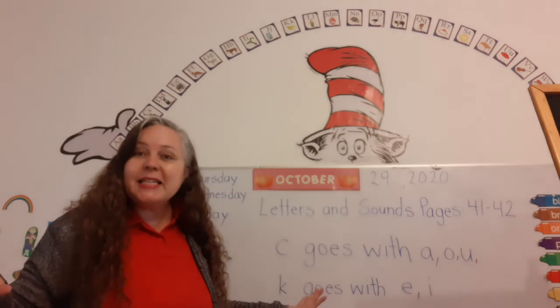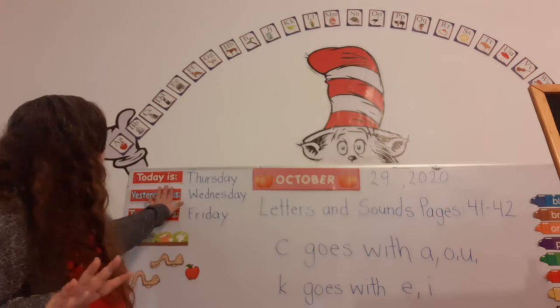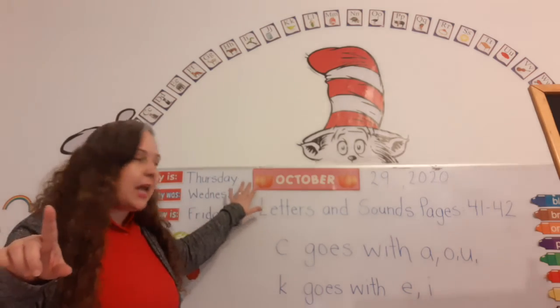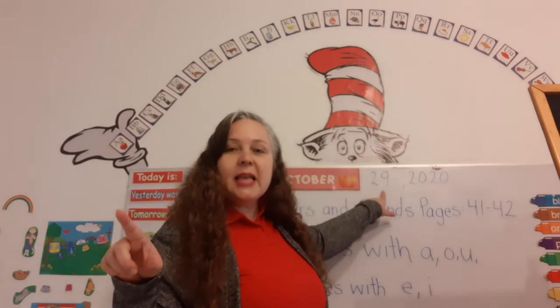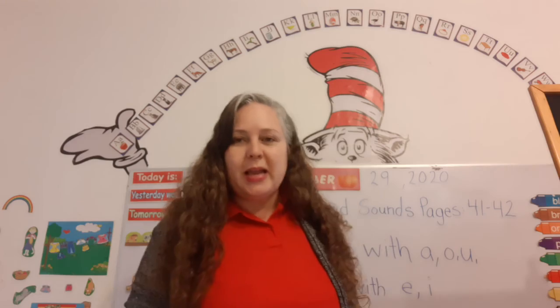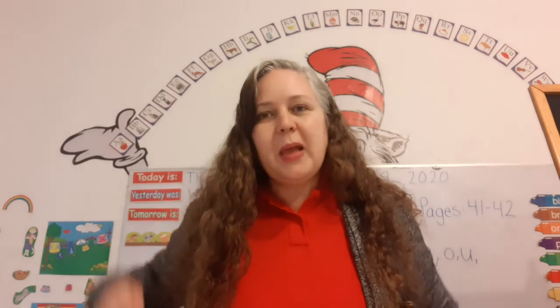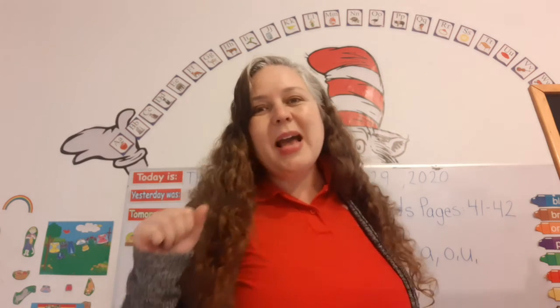Okay, should we read the date together? Let's do it. Today is Thursday, October 29th, 2020. Super. And how many letters are there in the alphabet? Do you know? That's right, 26. And how many groups are they divided into? 2. What are they? The consonants and the vowels.